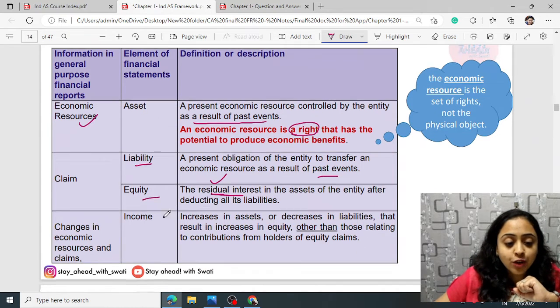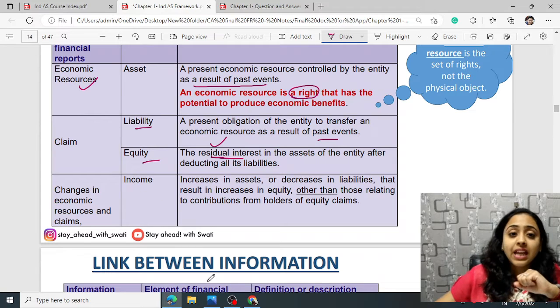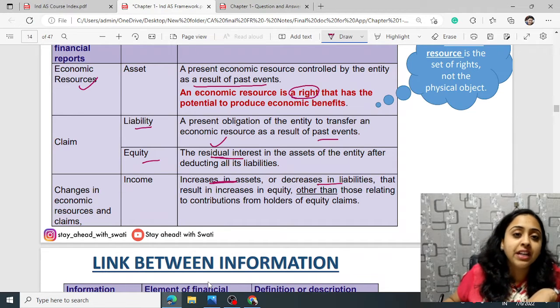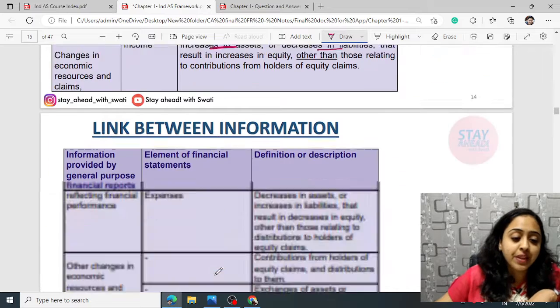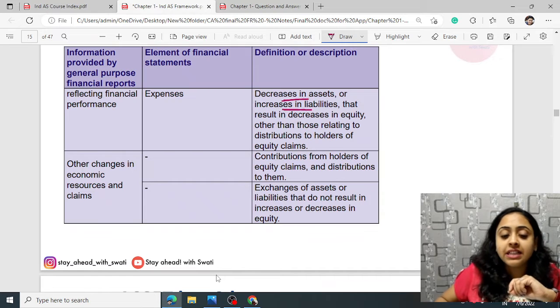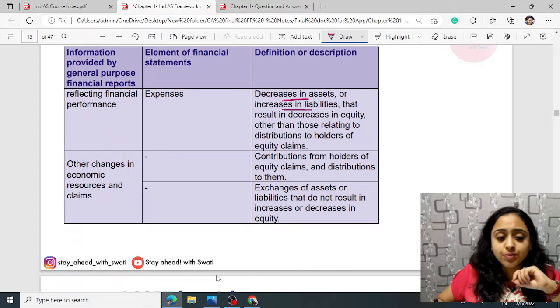Changes in economic resources and claims mean income and expenses. If it is favorable, it is considered income: an increase in asset or decrease in liability. If it is unfavorable, that is a decrease in asset or increase in liability, it is termed expenses, reflecting the financial performance.